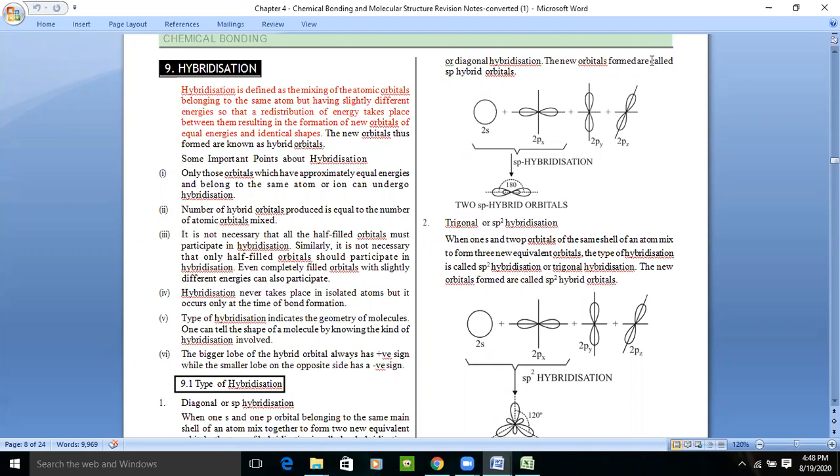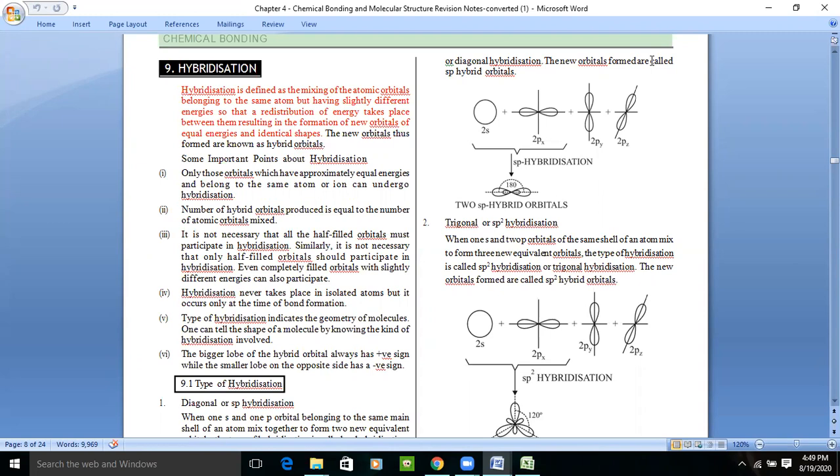It explains that after knowing the hybridization of the molecule, we can predict not only the geometry and the shape, but even the characteristics of the molecule. We can find out how many p orbitals are overlapping and how many s orbitals are overlapping. If we know how many s and p orbitals are overlapping, then we will come to know how many sigma bonds and how many pi bonds there are, right?